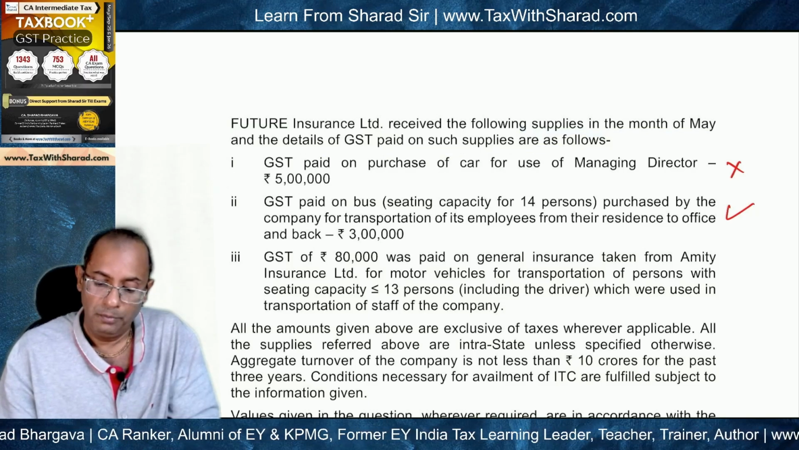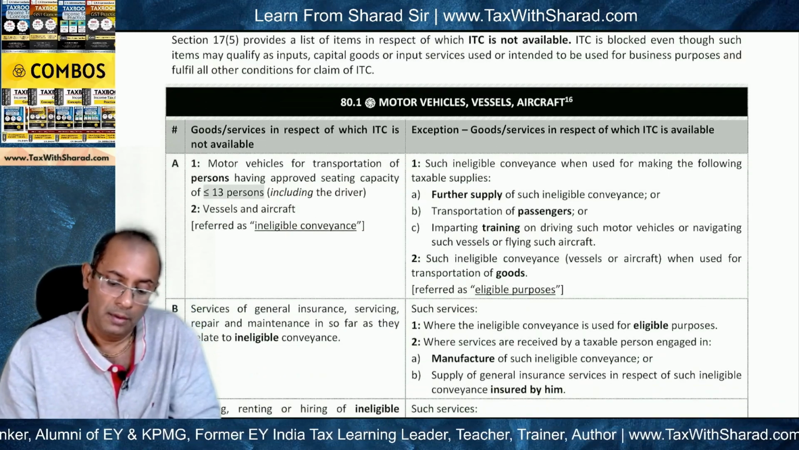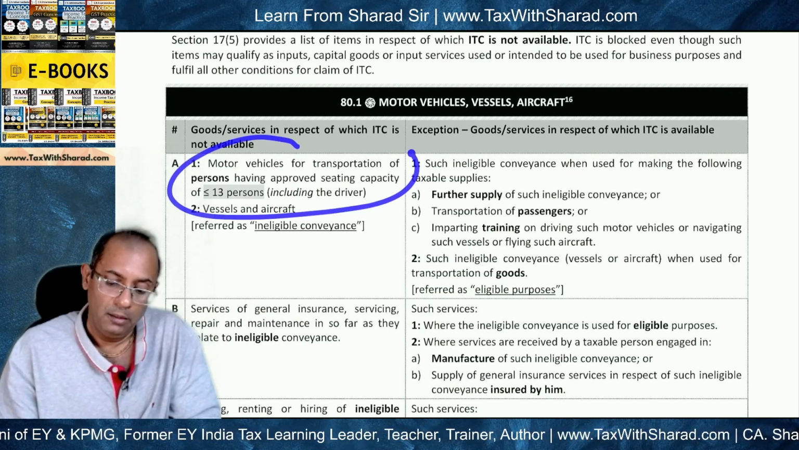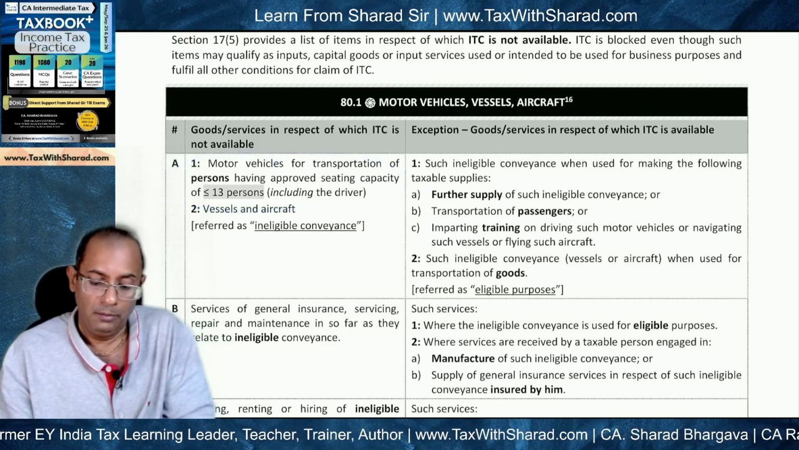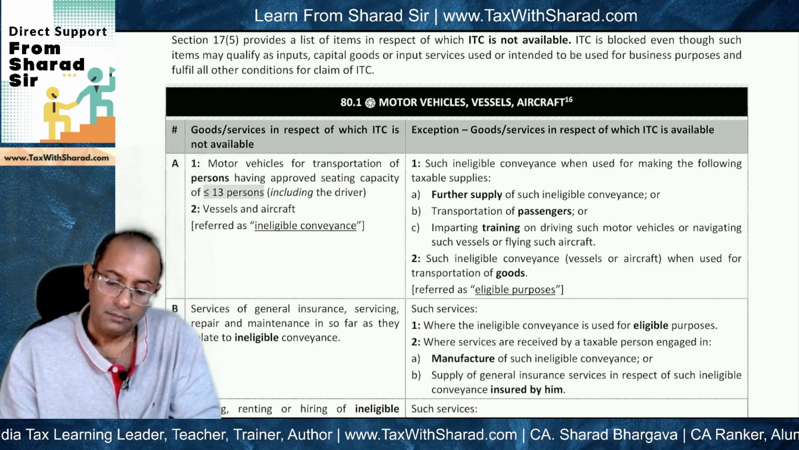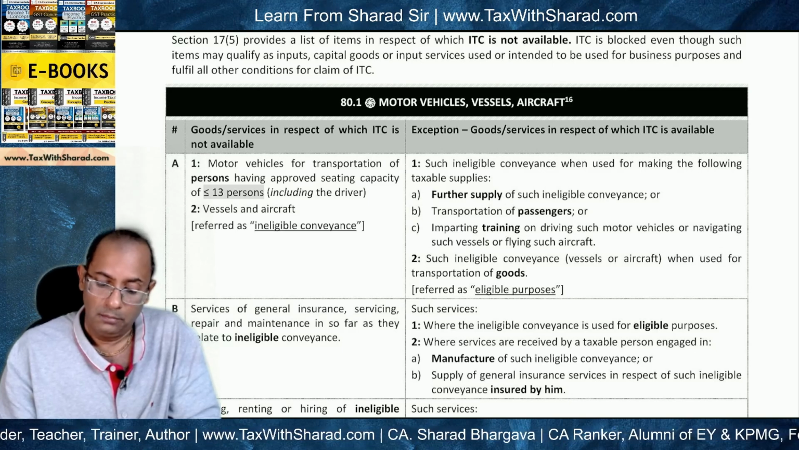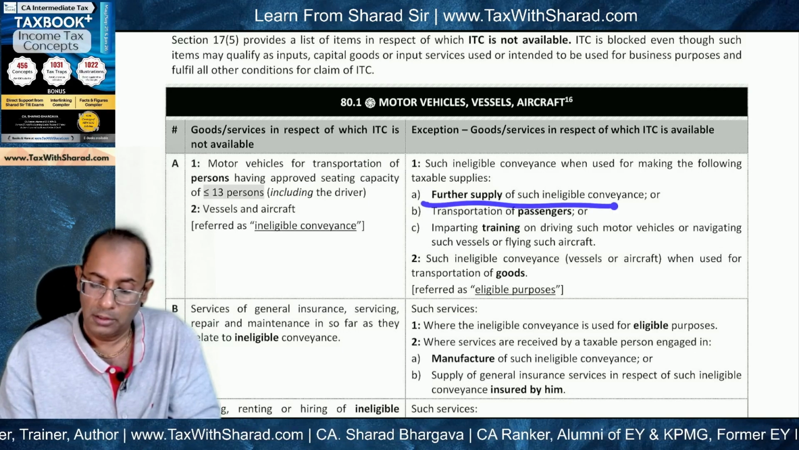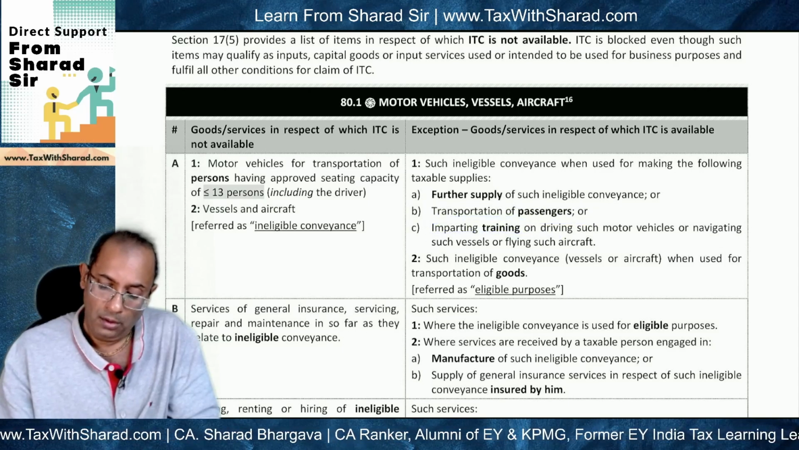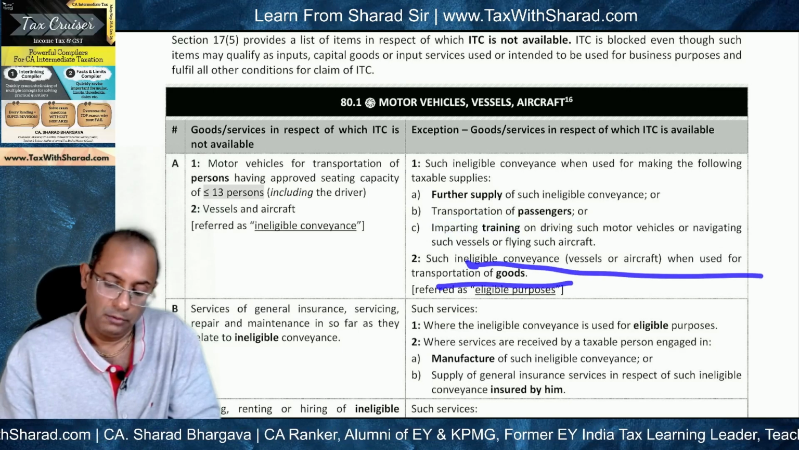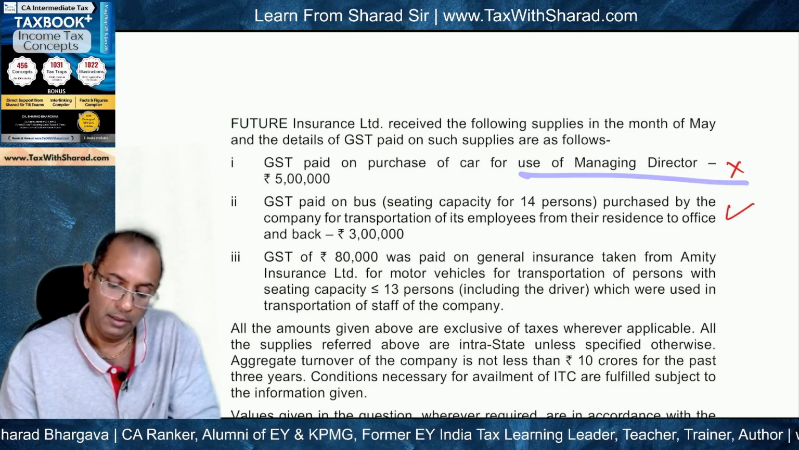The first is GST paid on purchase of car for use of managing director. So this will be blocked because, as we know, ITC is blocked in respect of motor vehicle for transportation of persons having approved seating capacity of less than or equal to 13 persons, including the driver. And therefore the only exception is where such conveyance is used for either further supply of such conveyance or transportation of passengers or imparting training on driving, or when such conveyance is used for transportation of goods. Only in that case ITC is not blocked, otherwise it is blocked. So in our case ITC will not be available.